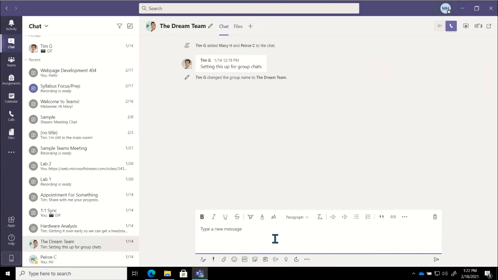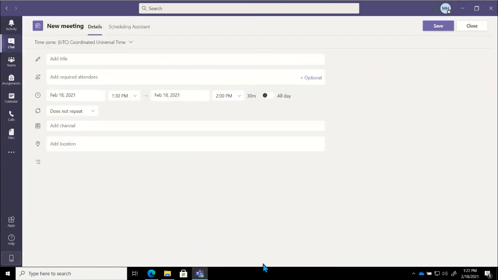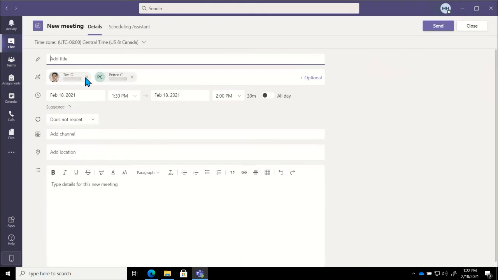But right next to those options is a little calendar icon with a plus next to it. So what this does, let's say we're talking and we realize that this would be easier or better to do virtually, face-to-face, it'd be easier to talk this out over a meeting as opposed to just trying to type it all out. I can use this button to schedule a meeting. And what's fantastic about that is it will automatically add those that were in that group chat with me to the invite list. So I don't need to worry about typing in their names. It does all of that work for me.